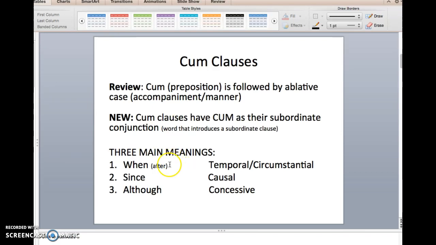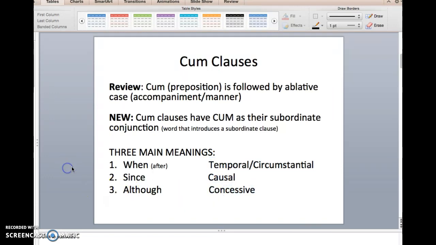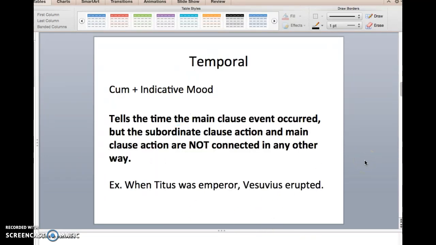Okay, and it depends on what type of cum clause it is. Is it temporal, circumstantial? Is it causal, or is it concessive? With the corresponding meanings listed for each of these usages on the left-hand side. And so let's dive in. We're going to start by looking at that first example right there, temporal circumstantial clauses, where we translate cum as when.